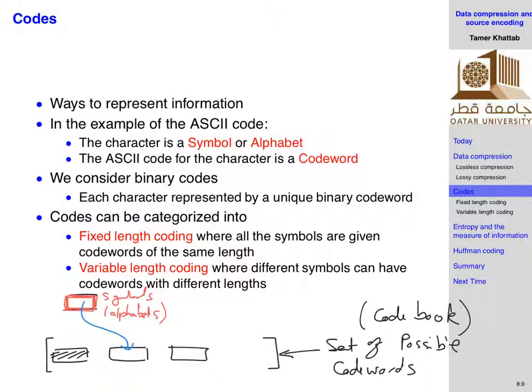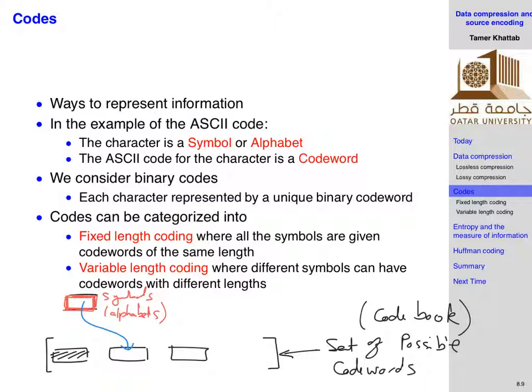Now, that's the objective. Assume that I'm using fixed length code, and let's look at what we will achieve in this case. So if I use fixed length coding, and assume that the number of my alphabets is 64 alphabets, how many bits do I need to use? I'm using fixed length encoding.